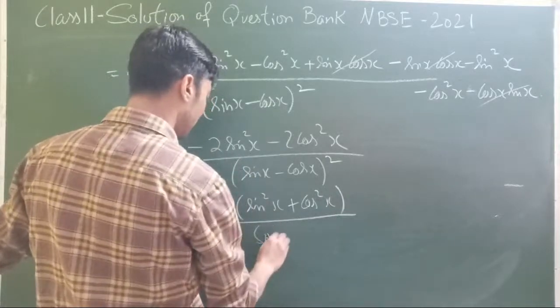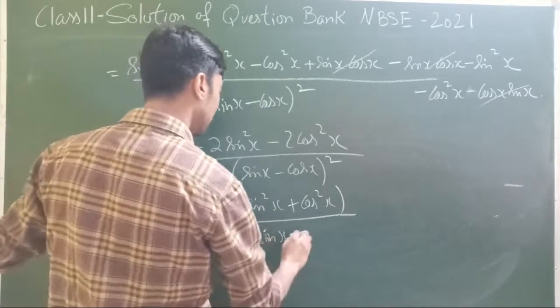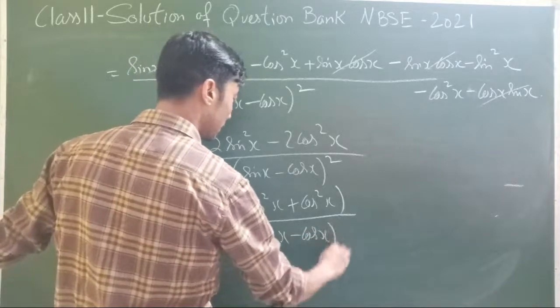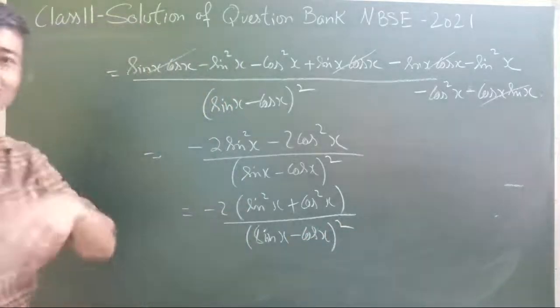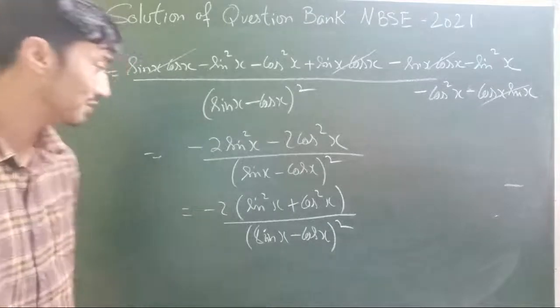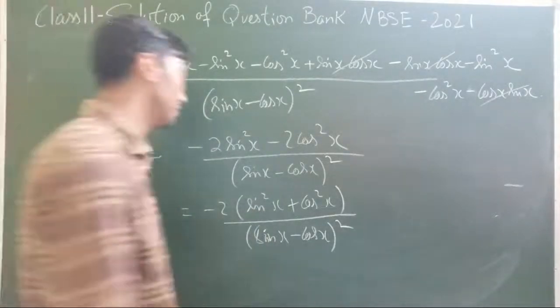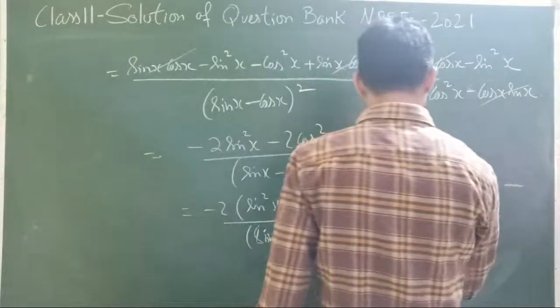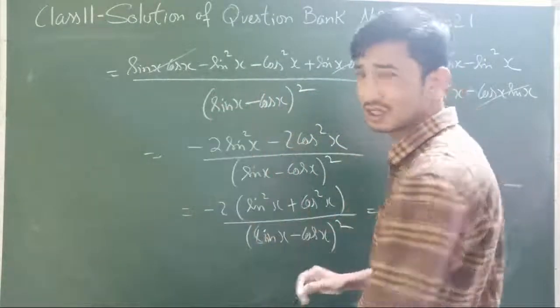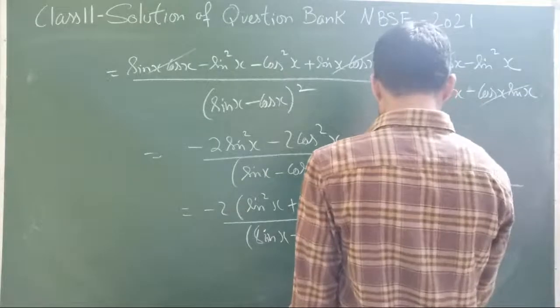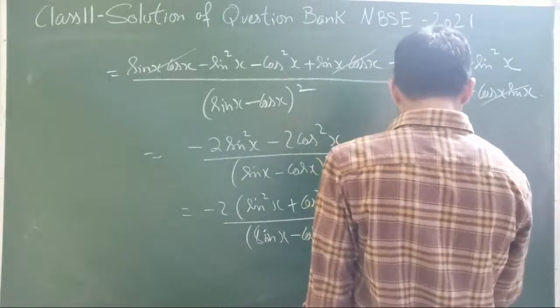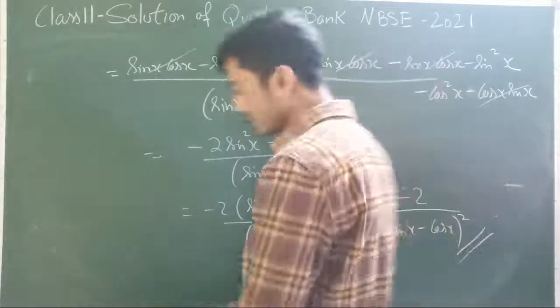I hope all of you are tired also now by now. Minus cos x whole square. But just 2 more questions, we'll just wind it up. Even me also, I'm exhausted. But chalo, since we've already started today, at least let's finish these 4 more questions. So that's minus 2. Because this is already 1, I'm not writing it again. Sin x minus cos x, the whole square. That should be enough.